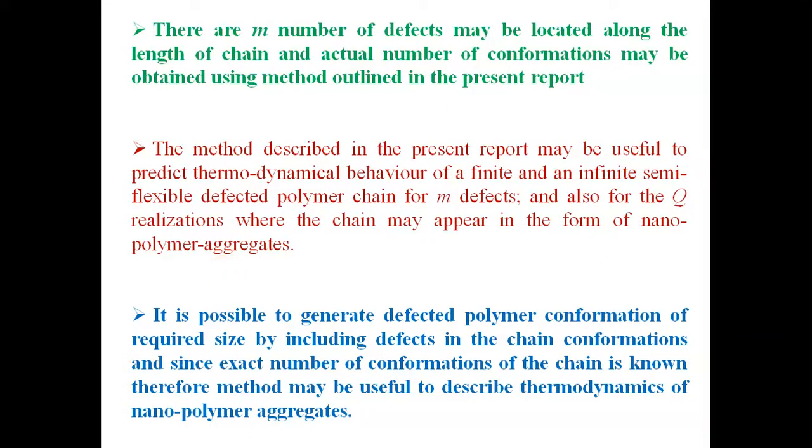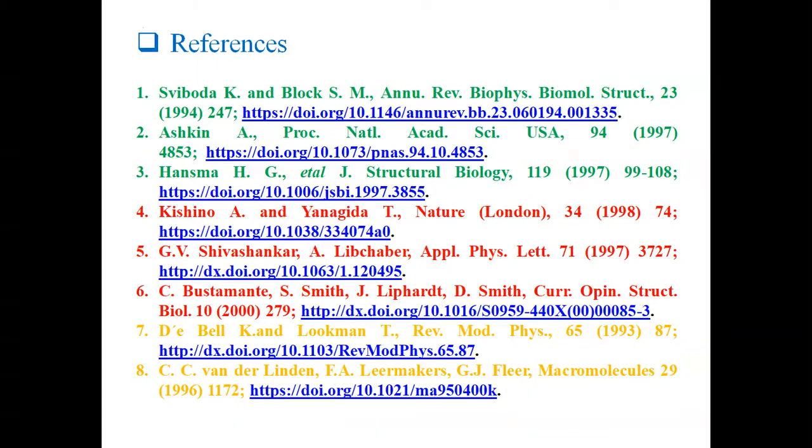Using that, we can determine the size of the chain, say the extension of the chain along the x direction, the extension along the y direction, and the average length of the chain, in 2 dimensions as well as 3 dimensions. That way we can control the size of the chain and form a polymer aggregate.